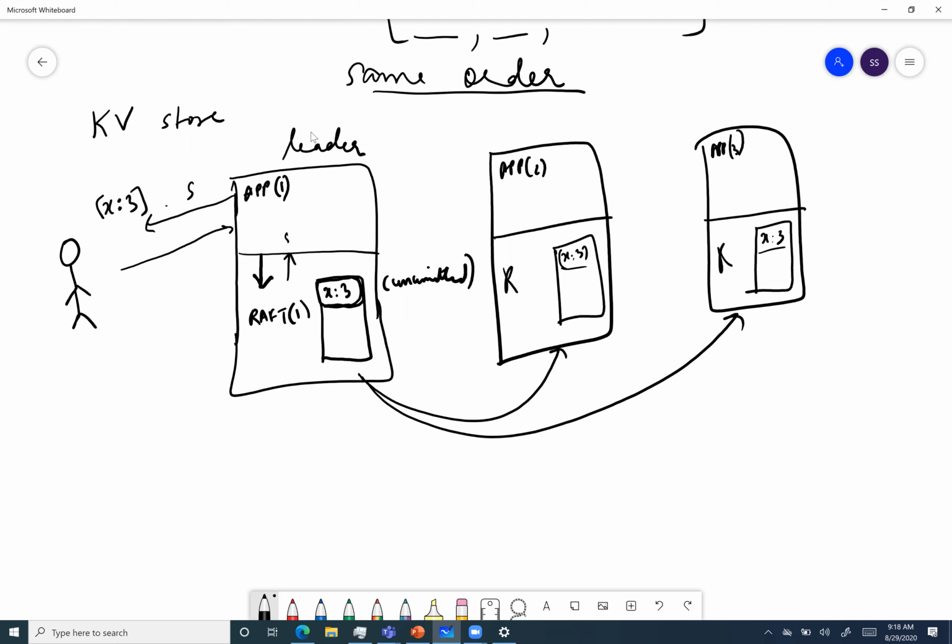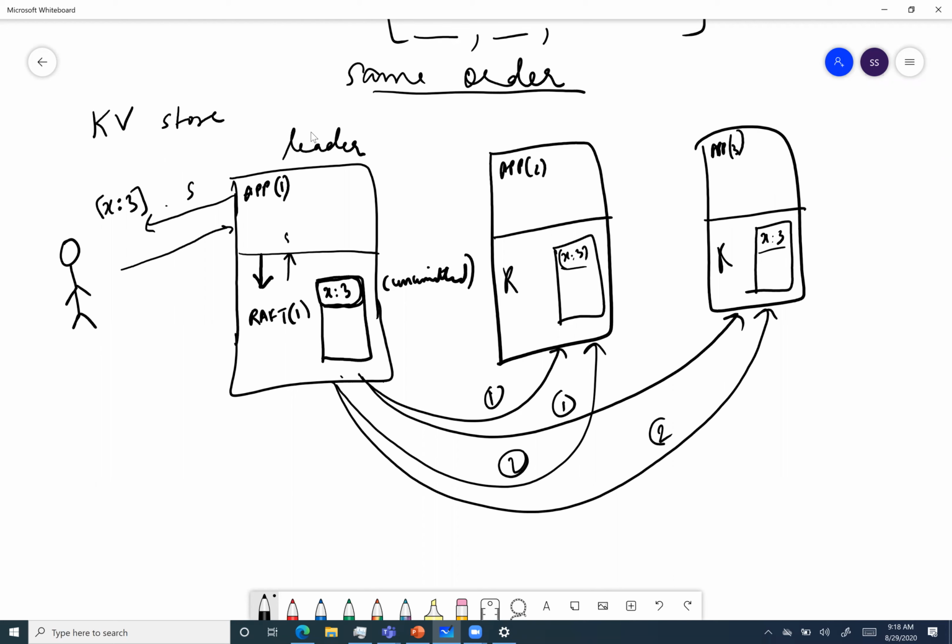App will return success, and it will tell all its fellows. This will be the first communication. The second communication will be, now I have also committed the value, you all also commit this value. So this is how the interaction looks. Any questions here?